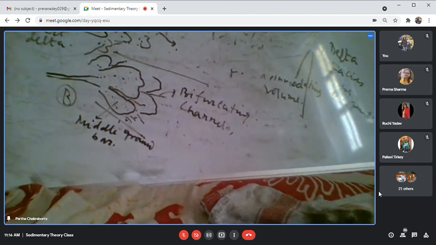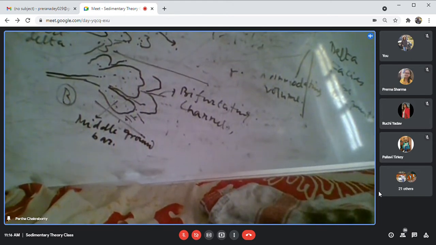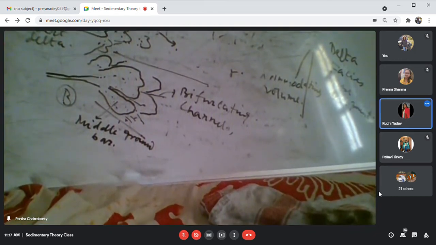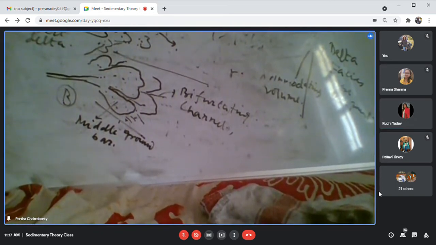Now, first start with the A. What is happening? This is actually the homopycnal situation, A, where you have a coarse grain size and the maximum sediment is depositing very close to the basin margin. Sir, that part is not visible. Which part? The A figure. You have already drawn the A figure, no?